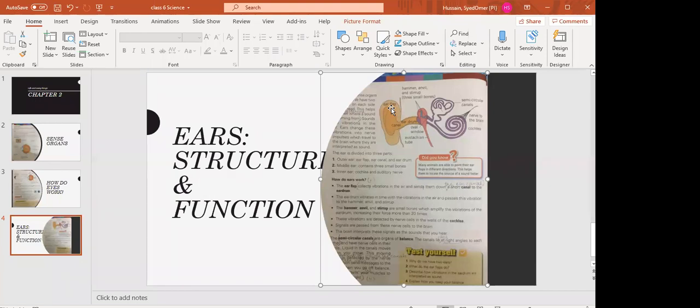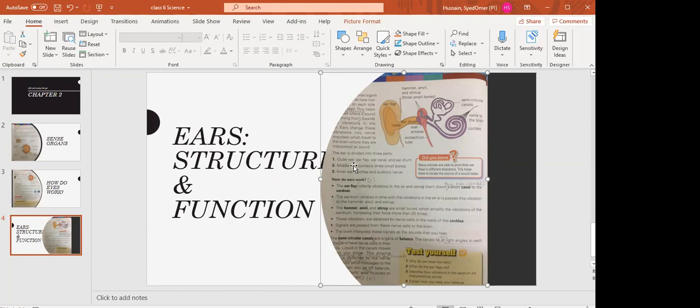Then inside the ear flap, the inner part is called the ear canal, and that canal leads towards the middle ear and the inner ear. So this is basically the outer ear. The outer ear has the ear flap and ear canal, and then it leads into the middle ear and the inner ear. The outer ear has three parts: the ear flap, ear canal, and ear drum.